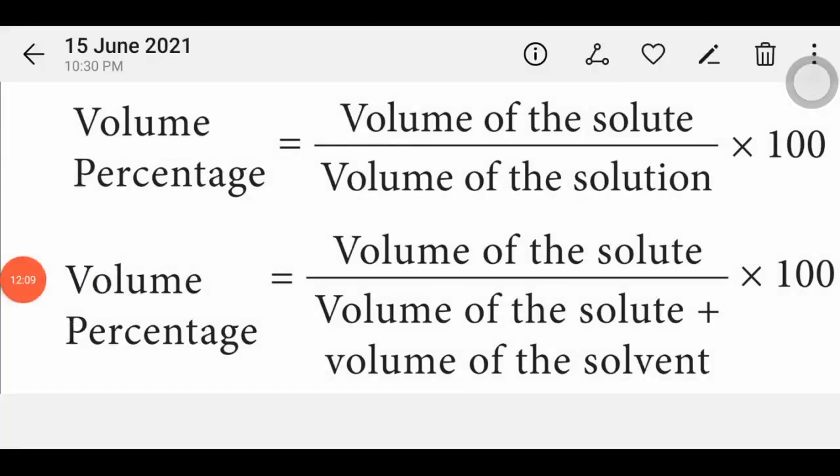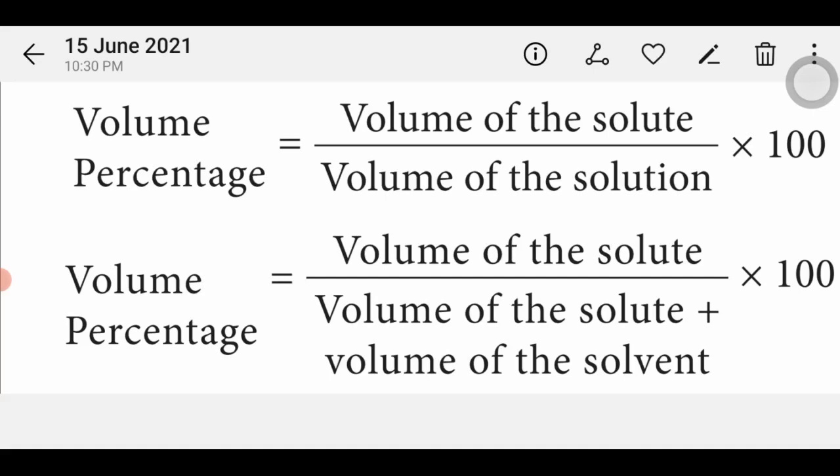Once again, recall volume percentage. Volume percentage formula: volume of solute present in volume of solution, that is volume of solute divided by volume of solution into 100. For example, 10 ml of ethanol dissolved in 90 ml of water gives 100 ml of solution.